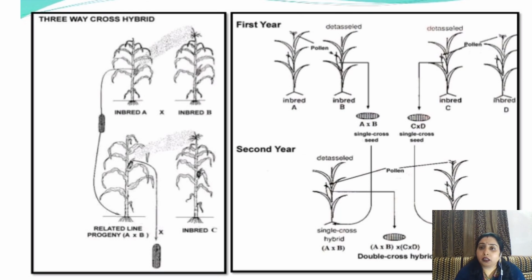While another two parents are selected, named C and D, they are crossed and produce another F1 generation. Now these two F1 generations, in the second year, are crossed to produce double cross hybrids.